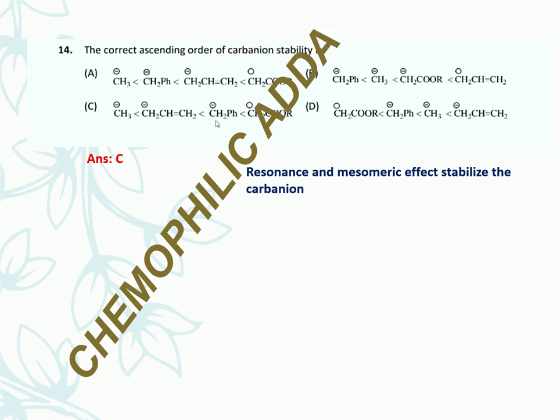This benzylic carbanion takes part in resonance with the benzene ring, and this allylic carbanion is stable, but this benzylic carbanion is more stable as compared to this allylic carbanion. And finally, the least stable is the methyl carbanion. So the correct option is C.